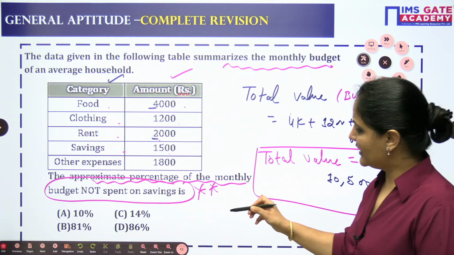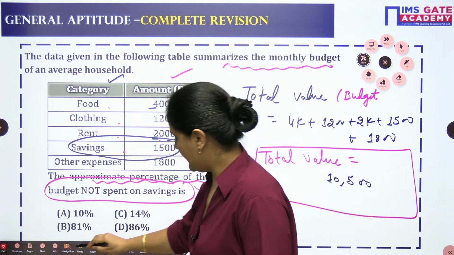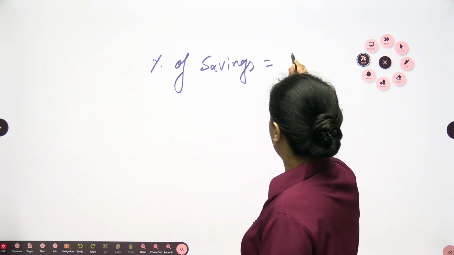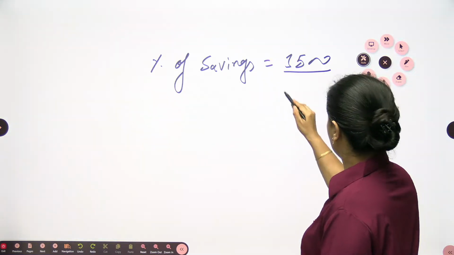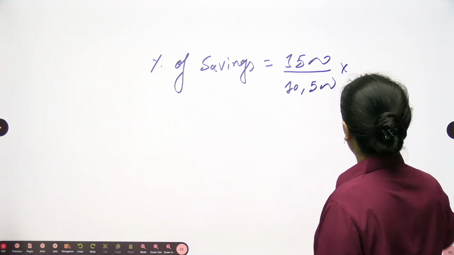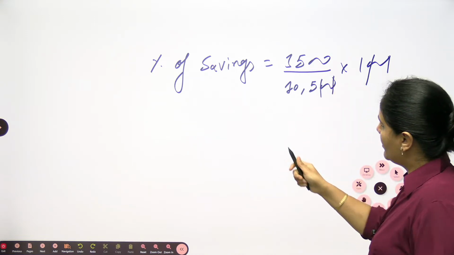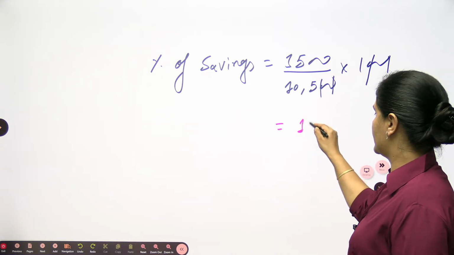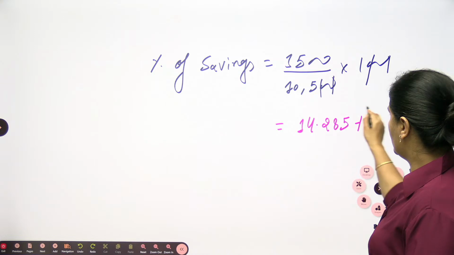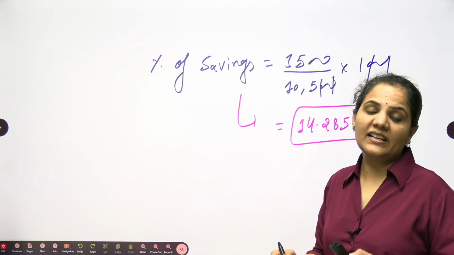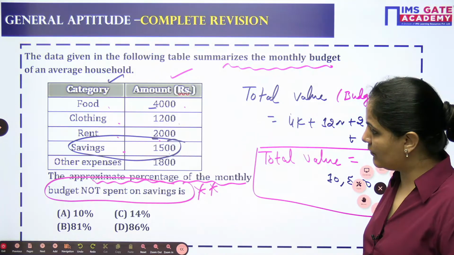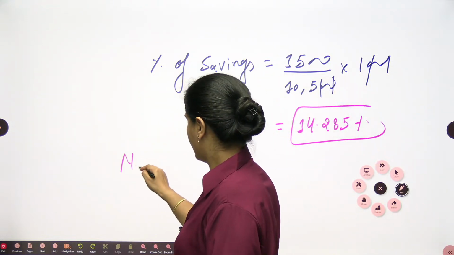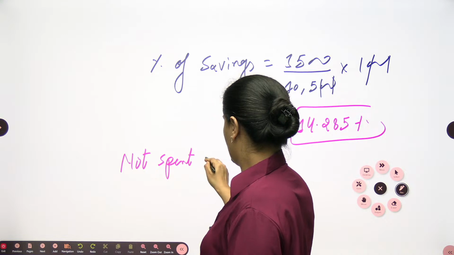Now I need the percentage of saving. Saving is 1500. So the percentage of saving will be the required value divided by the total, 10,500, multiplied by 100. The zeros will be gone when you solve 1500 by 105. It will be, I think, 14.285%. But I am not looking for the percentage of saving. I am looking for the percentage not spent on saving.